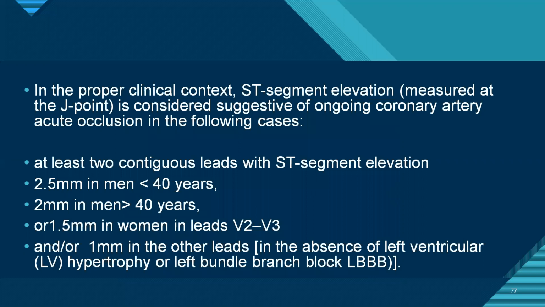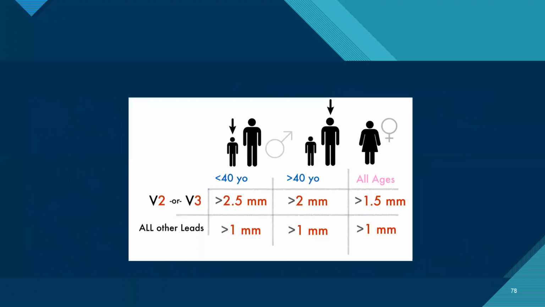Coming to myocardial infarction. So the definition of ST elevation has been defined according to age and sex. So at least 2 contiguous leads with ST elevation of 2.5 mm in men less than 40 years, 2 mm in men more than 40 years, or 1.5 mm in women in leads V2 to V3, and or 1 mm in other leads, in the absence of LVH or LBBB. This is just a diagnostic representation of the same.